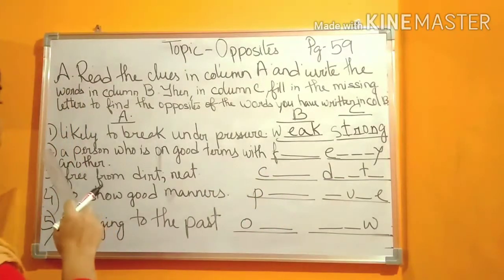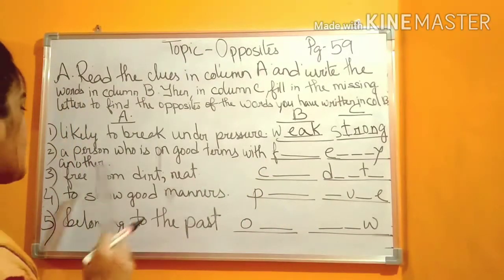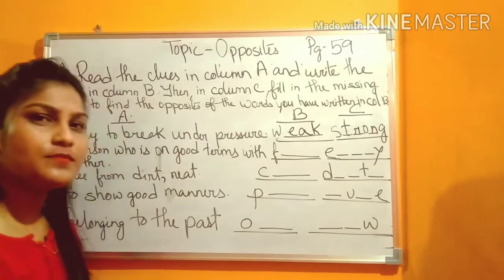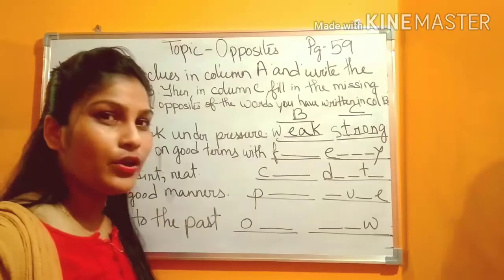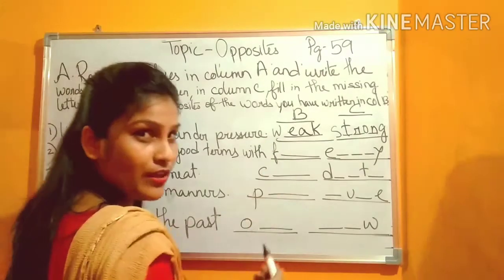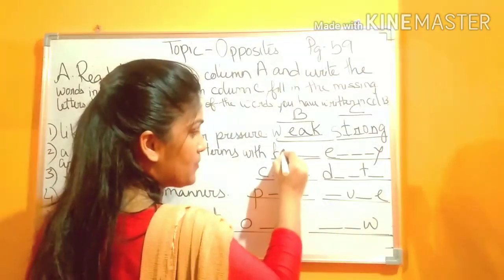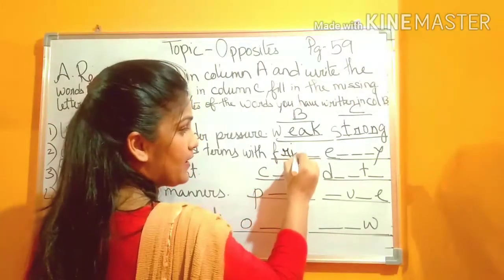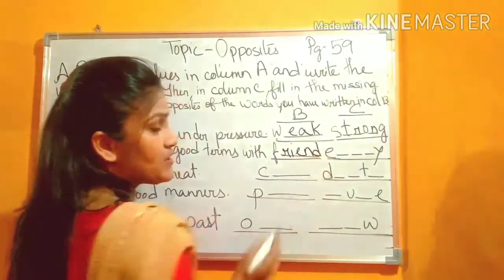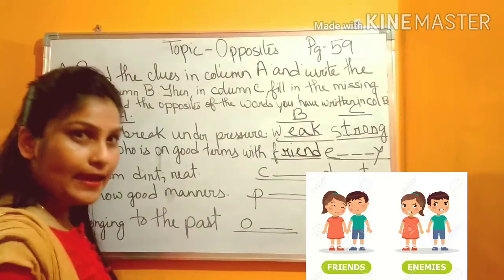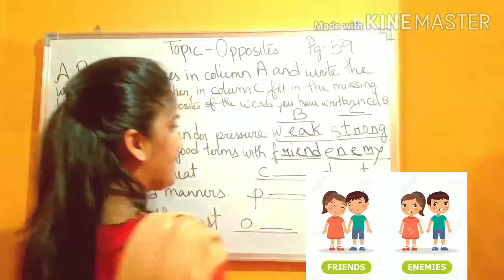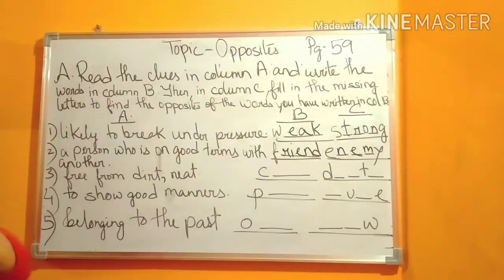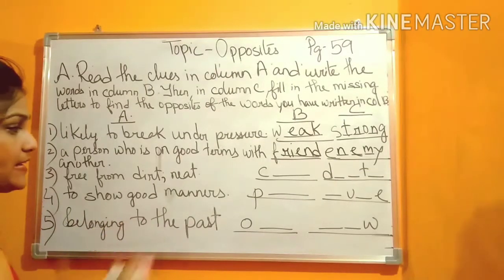Next, number 2. A person who is on good terms with another. So, who is on good terms with you in the classroom also? Your friend. F is also given. From here only we can understand that it will be the word friend. And what is the opposite of the word friend? Enemy. E is given. E-N-E-M-Y.